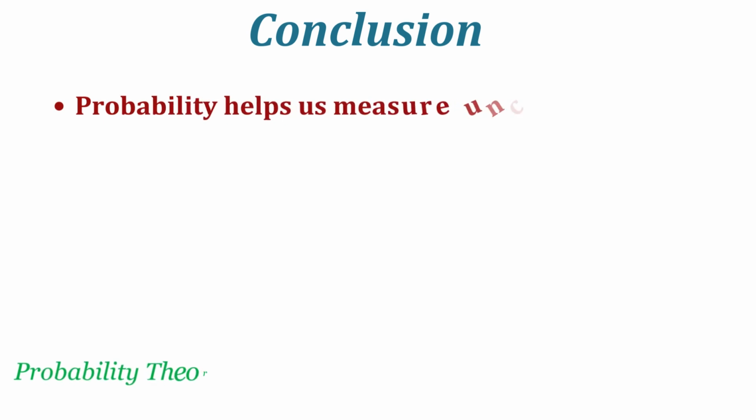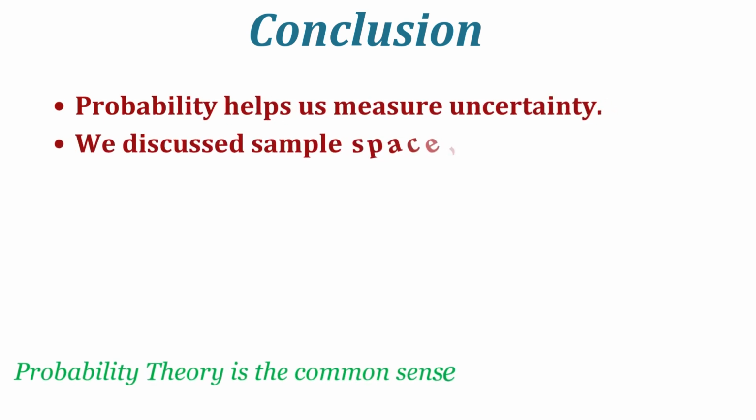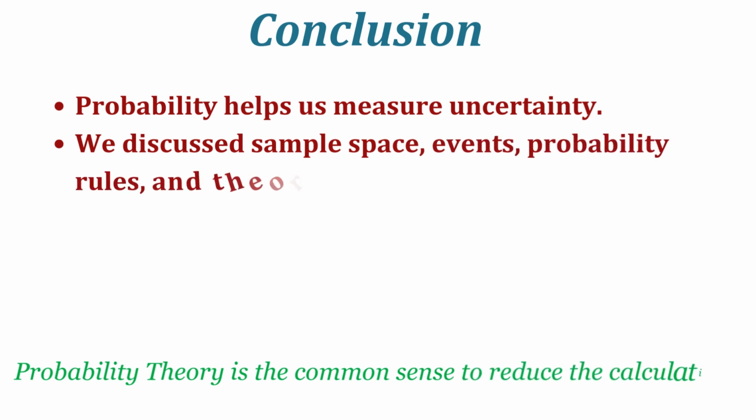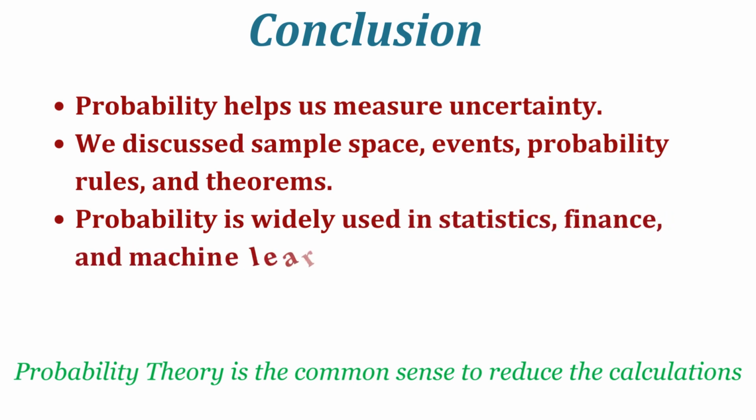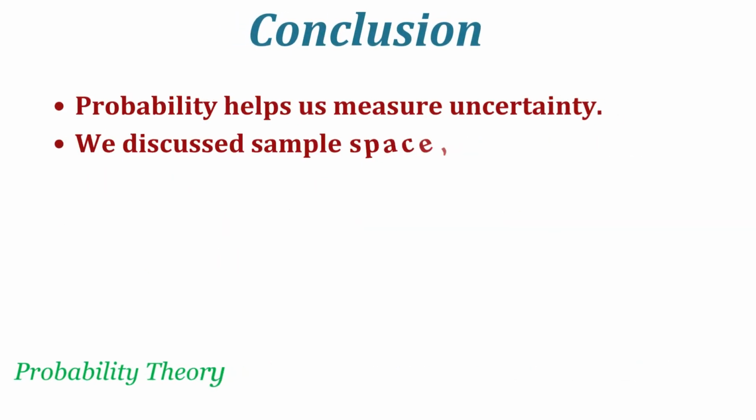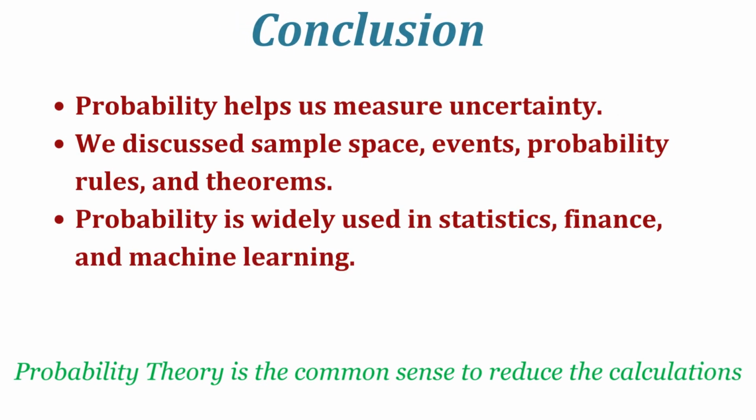Conclusion and summary. In summary, probability helps us to measure uncertainty. We discussed sample space, events, probability rules, and theorems. We covered all these concepts. Probability is widely used in statistics, finance, machine learning, and marketing analysis. That means probability is not just a mathematical concept, it plays a crucial role in decision making, risk assessment, and predictive modeling also.